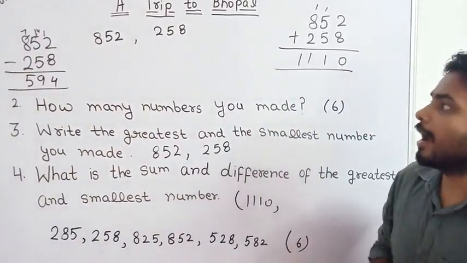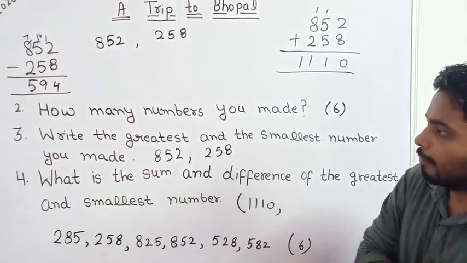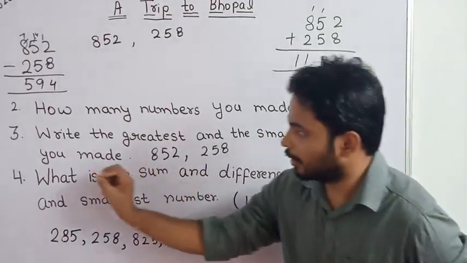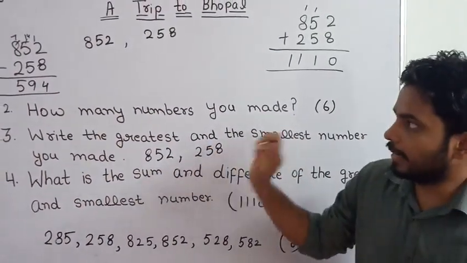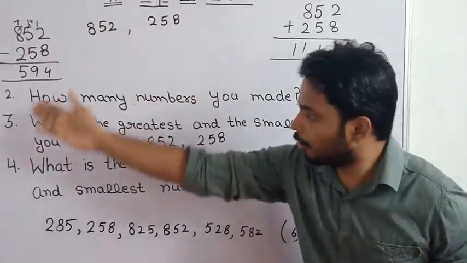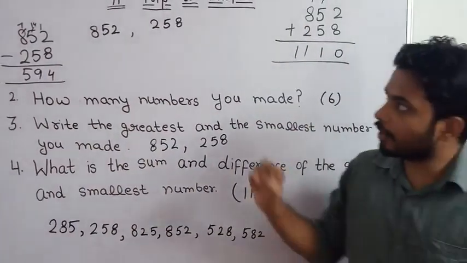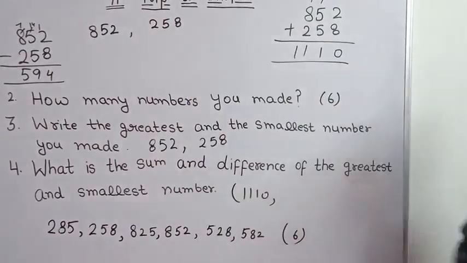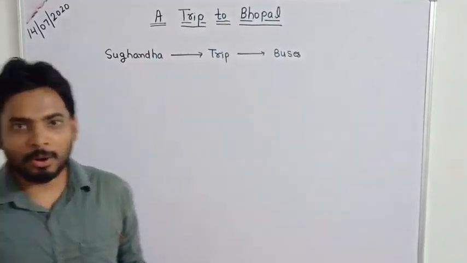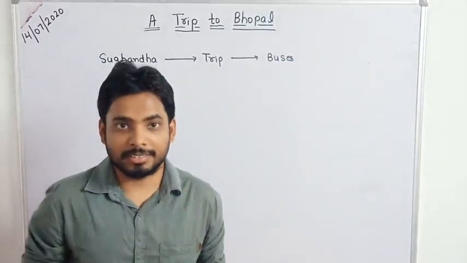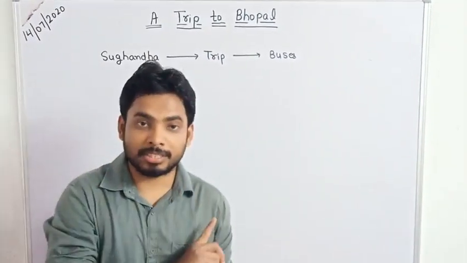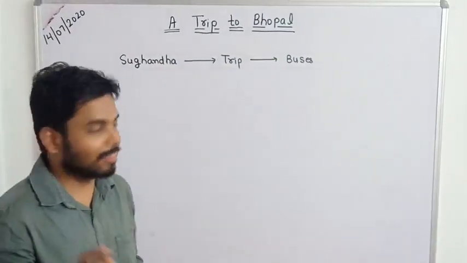If you know addition and subtraction, then it is easy for you. And all of you know addition and subtraction. You only get trapped in the statement. If you read carefully, it is very easy to move these numbers. Okay? Hope all of you understand this question. Now we will come to the topic, a trip to Bhopal. Hope you enjoyed those questions. I think from today onwards you will not say that math is a boring subject. Okay? Will you say?